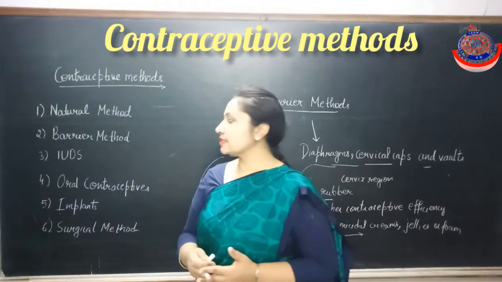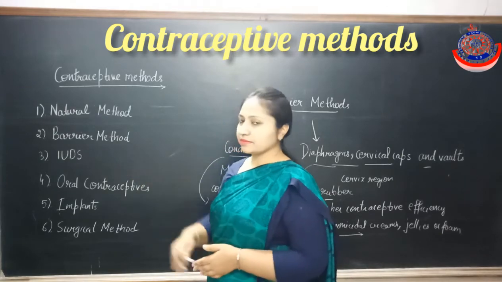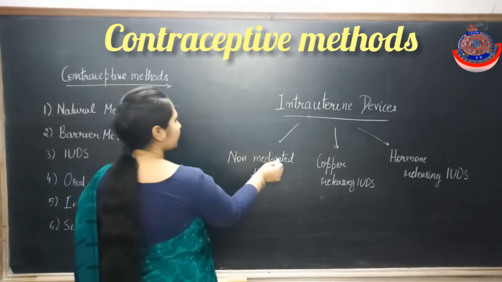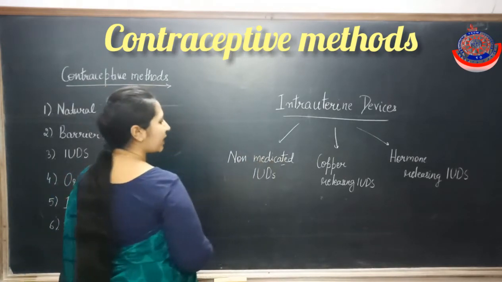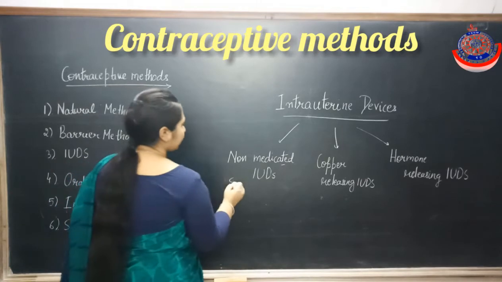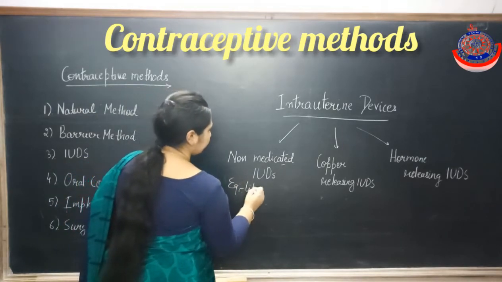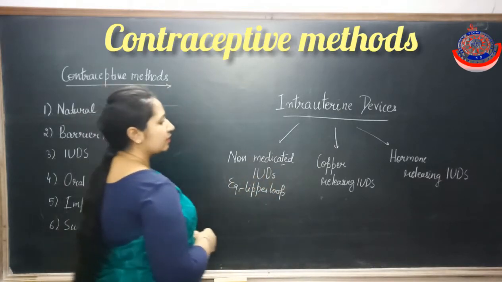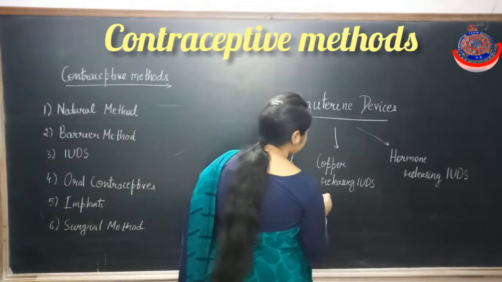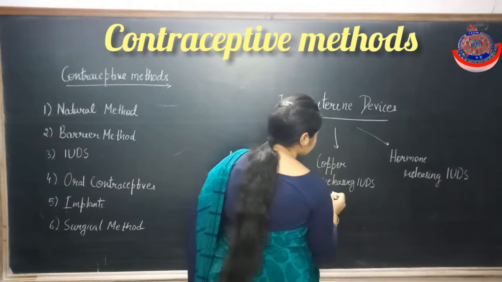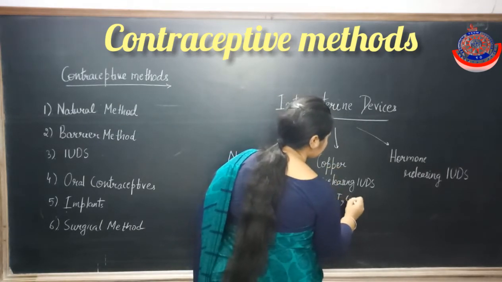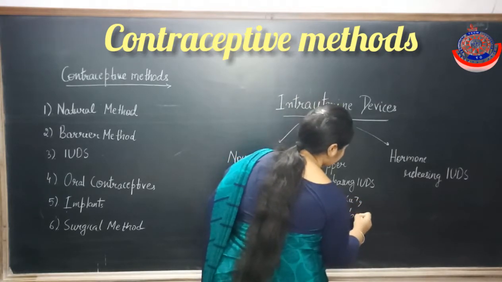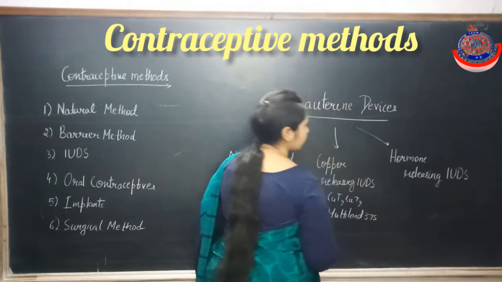Now next we will discuss the IUDs. So there are three types of IUDs, meaning intrauterine devices. The first one is the non-medicated IUDs, for example Lippes loop. Second, the copper releasing IUDs, which release copper ions, for example CuT, Cu7, Multiload 375.